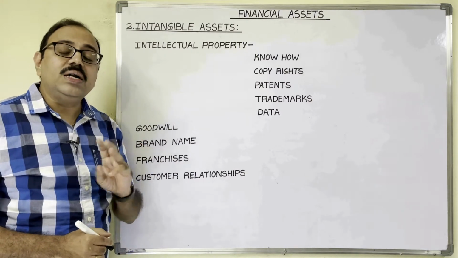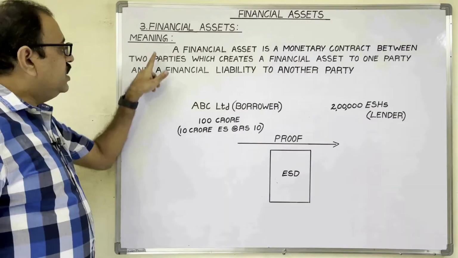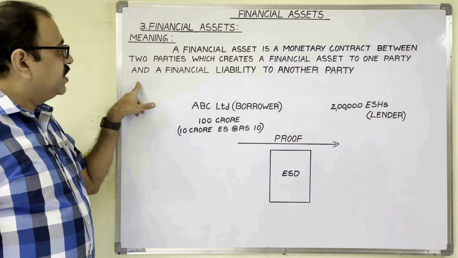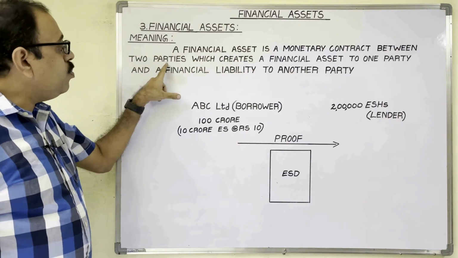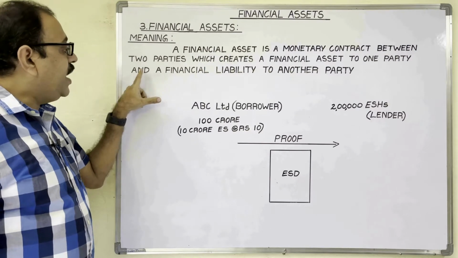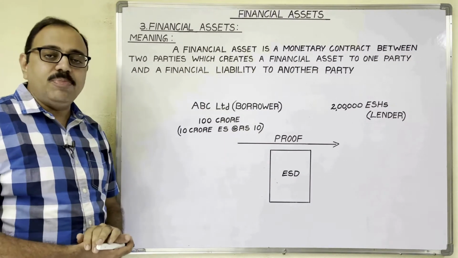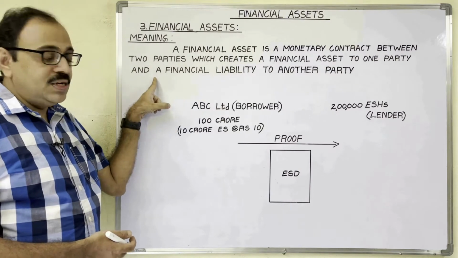Now come to the third type of asset, that is financial asset. This is the meaning of financial asset: a financial asset is a monetary contract between two parties which creates a financial asset to one party and a financial liability to another party. With one example, I will explain the meaning of this sentence.